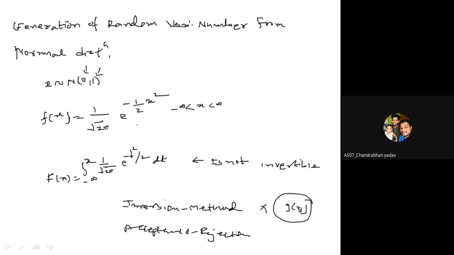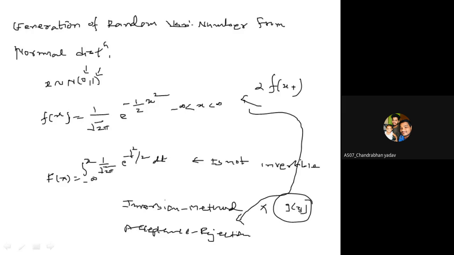Of course, if x is symmetric, you can convert into twice of f(x), and then we can use the acceptance rejection method that we have seen: 2 upon root 2 pi e raised to minus half x square when x lies between 0 to infinity, that we can generate.